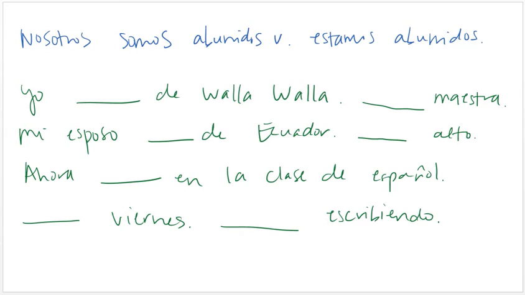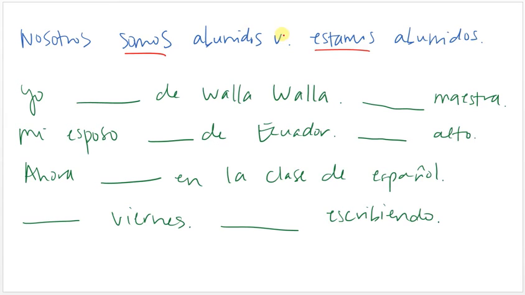You want to be careful because there are some words that are going to mean totally different things if you use them with ser versus if you use them with estar. So for example, aburridos, if you say nosotros somos aburridos with ser, that means we are boring. We are just super not interesting. Versus if you say nosotros estamos aburridos, that means we are bored temporarily. So these can mean very different things depending on if you're going to use ser or estar. And this is true for a lot of different words.